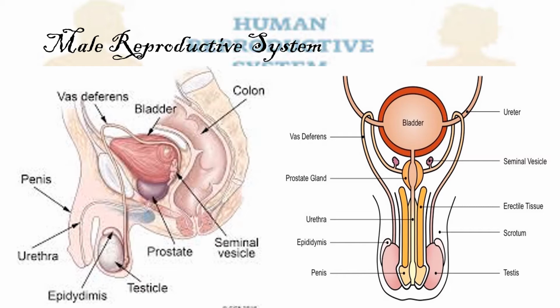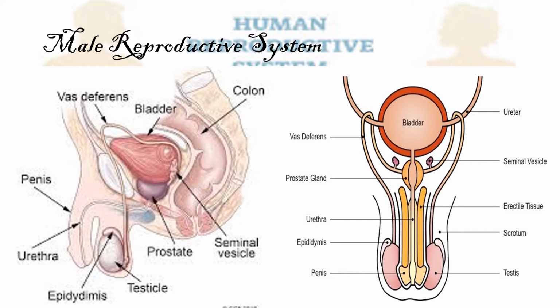Next to the testicle is the epididymis. The epididymis are twisted tubes that serve as storage for sperm to mature and a connector between the testicles and the vas deferens. The vas deferens are also tubes that serve as connector for the sperm to pass and to get to the urethra.